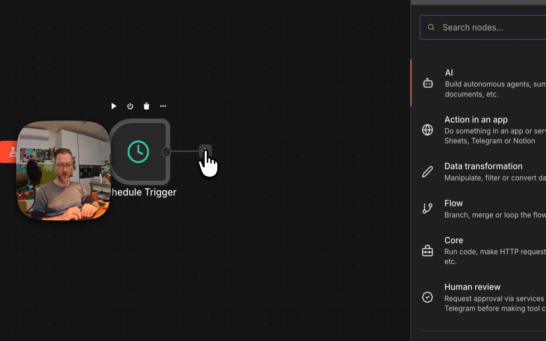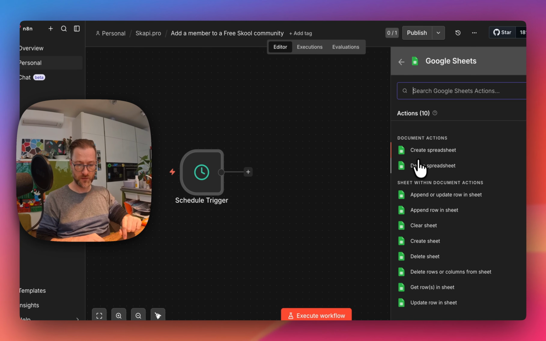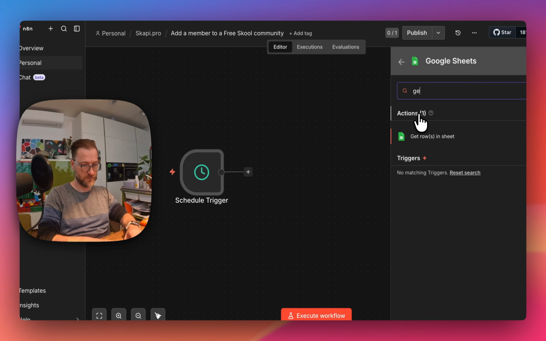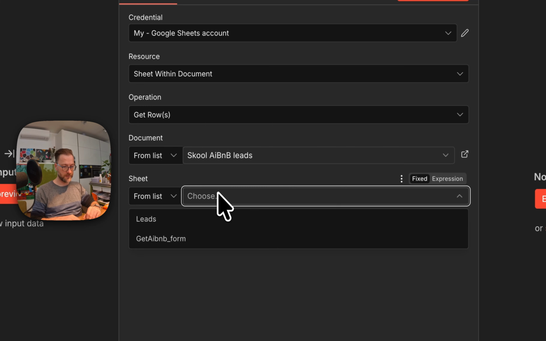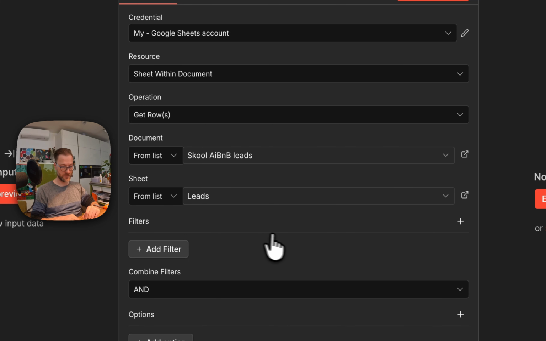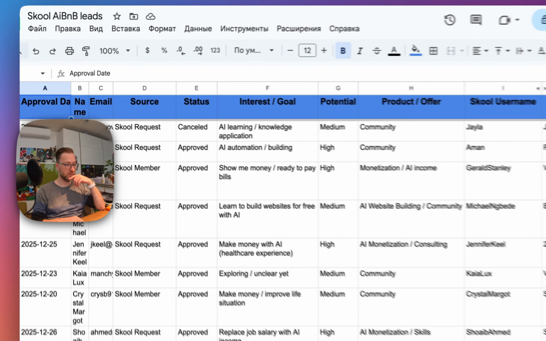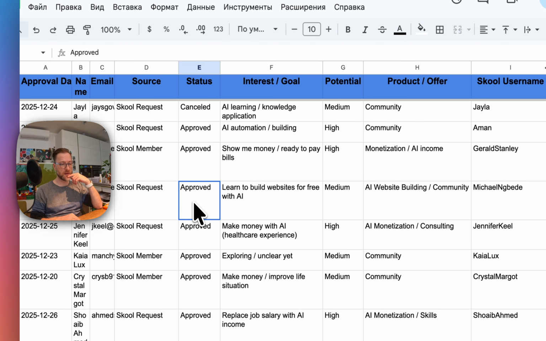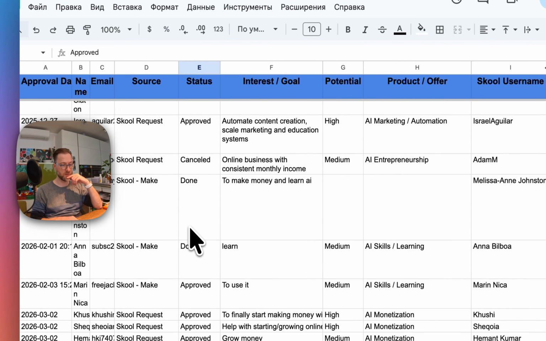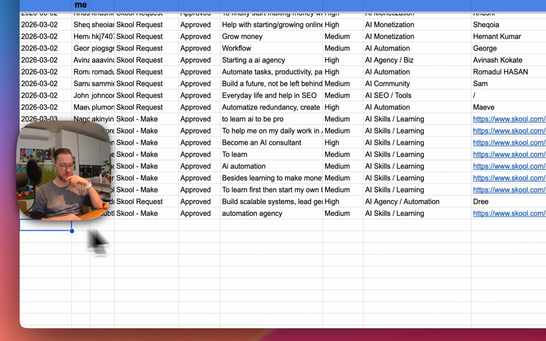Then I have to add, for example, Get Google Sheet, and I need to get this data from my Google Sheet. I'm going to say SKOOL, and my list is going to be leads. I made a couple of columns. The name and source are not visible here, but you see the status, and I can check whether the person is still here, or not approved, or what's going on with this person.